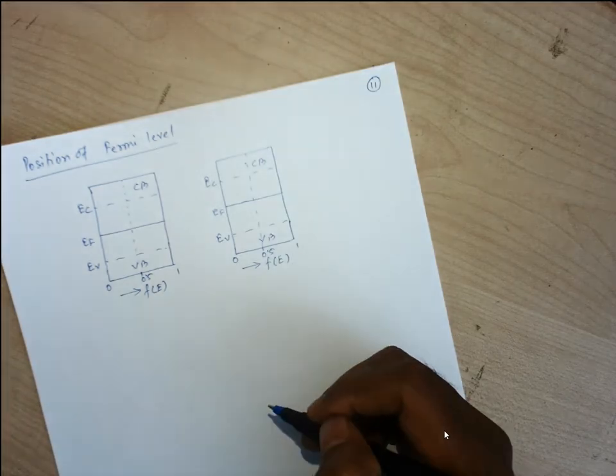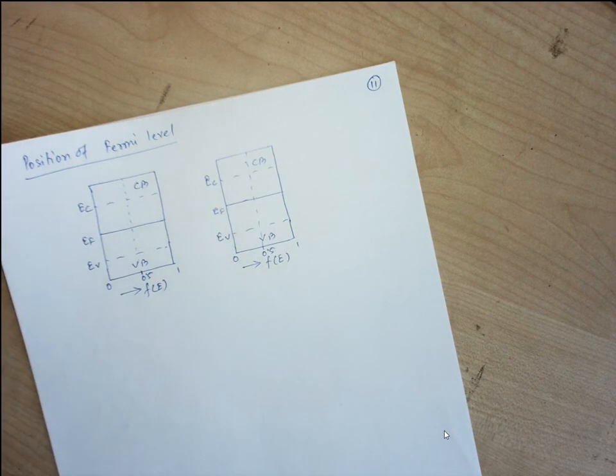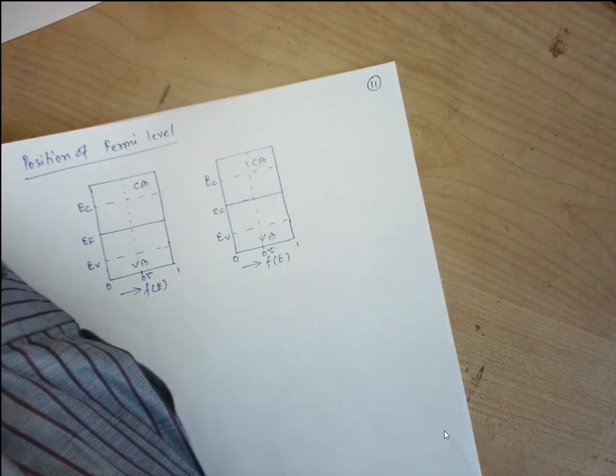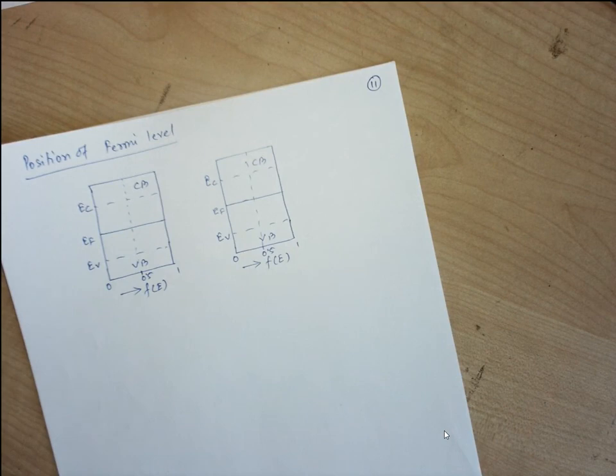So when we are considering half, if we are working on the Fermi level, then only we can say that our probability is half.